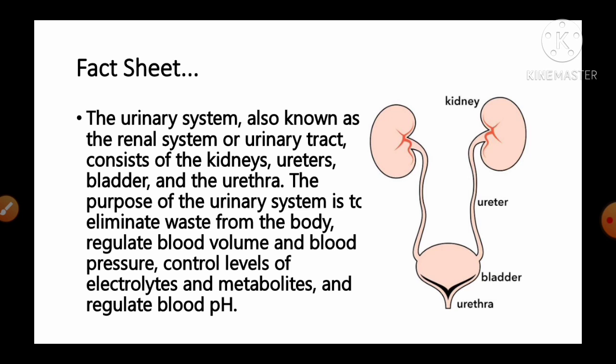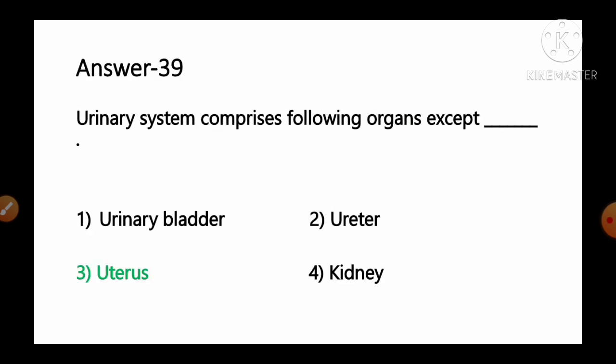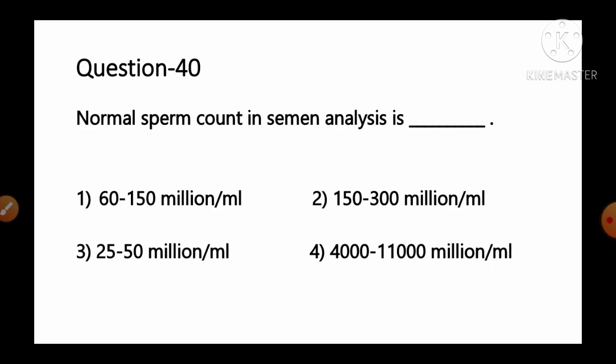So in short, it is composed of kidney, ureter, urinary bladder and urethra. So it is option number 3. Uterus is not included in the urinary system. So option number 3 is the correct answer for this question. Move to the next question, number 40.